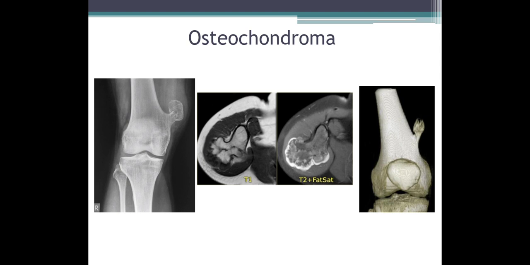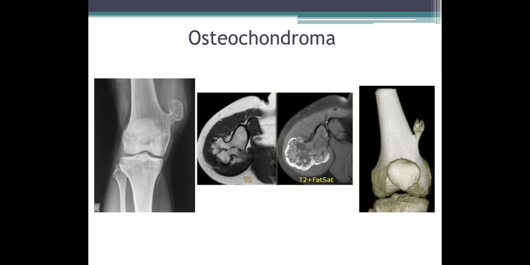Coming to the first image, this is an AP X-ray of the right knee joint showing a polypoidal growth arising from the medial aspect of the femur, mainly the metaphysis. Coming to the second image, this is a T1 weighted MRI image showing the same polypoidal lesion arising from the medial aspect of the femur.